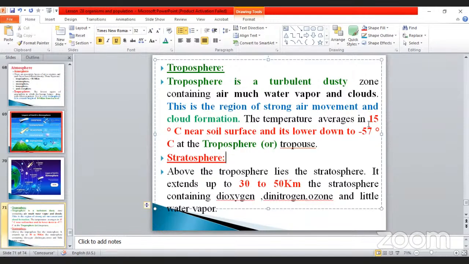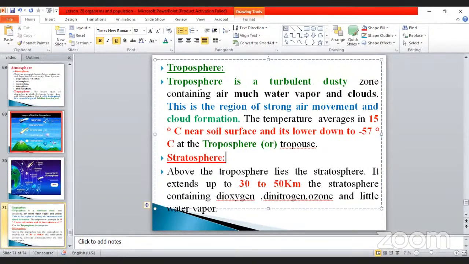The average temperature is 15 degrees Celsius near the surface, and it lowers down to minus 57 degrees Celsius at the troposphere or tropopause. This is very, very important, my dear. Cloud formation here. The next layer is called the stratosphere.